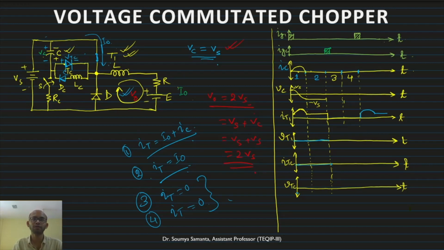Gradually, because of the charging in mode 1, this polarity will change: this will be plus, this will be minus. So during mode 1 it is minus Vs, and gradually it will change to plus Vs. It will hold and continue till it is short circuited, that means till it is turned on. The moment we turn on, it will go to 0 and continue. So this is VTC. Now let us understand mode 3 and mode 4. What will happen?